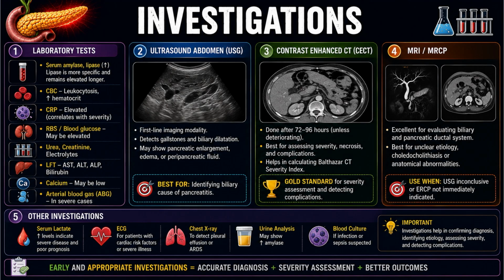Other investigations include serum lactate, where high levels indicate severe disease and poor prognosis; ECG to rule out cardiac risk or severe illness; chest X-ray to detect pleural effusion or ARDS; urine analysis, which may show increased amylase; and blood culture if infection or sepsis is suspected. So early and appropriate investigations lead to accurate diagnosis, severity assessment and better outcomes.